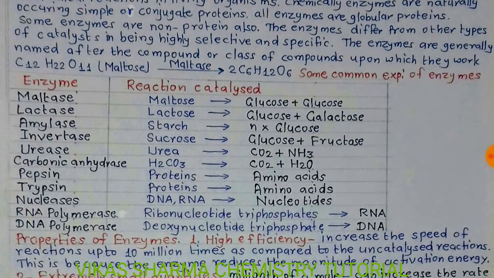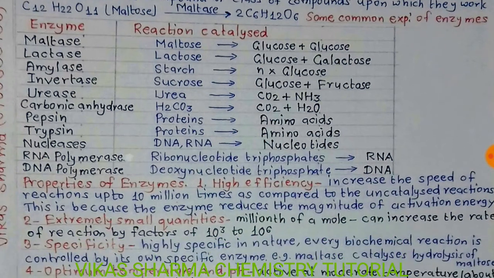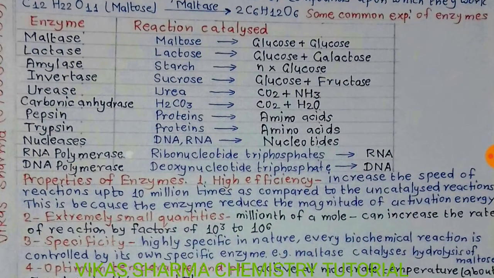For common examples, maltase catalyzes the conversion of maltose into glucose and glucose. Lactose is converted into glucose and galactose, so the enzyme is known as lactase. Amylase converts starch into a number of glucose units. Invertase converts sucrose into glucose and fructose. So in this display you have seen the various types of enzymes and the chemical reactions they complete.